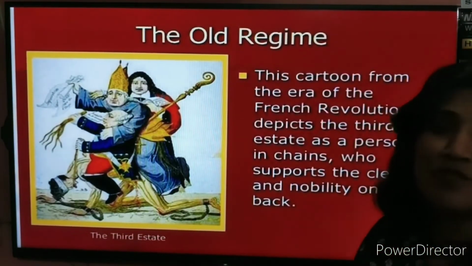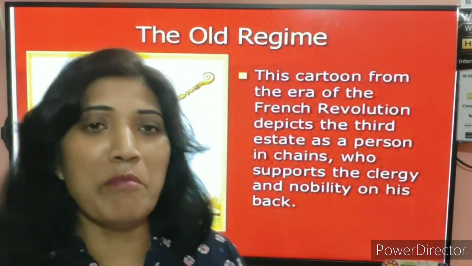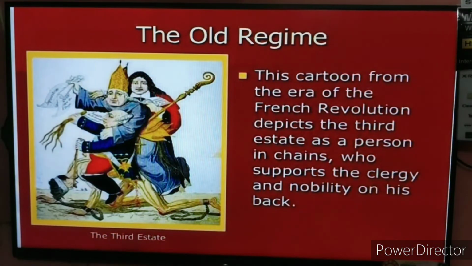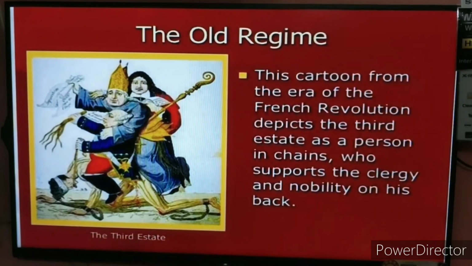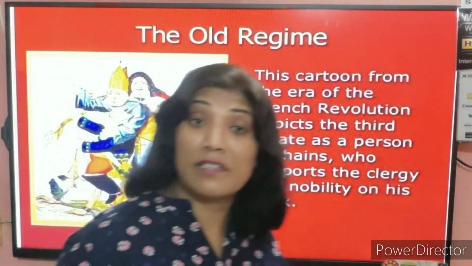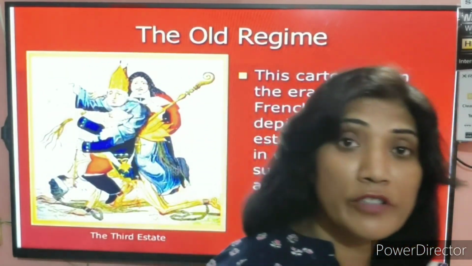You can see this cartoon, how a common man is burdened by all these three sections of people: nobility, clergy, priests, landlords. That means the third estate was burdened by the other sections of people, and this makes a terrible situation for the common people.